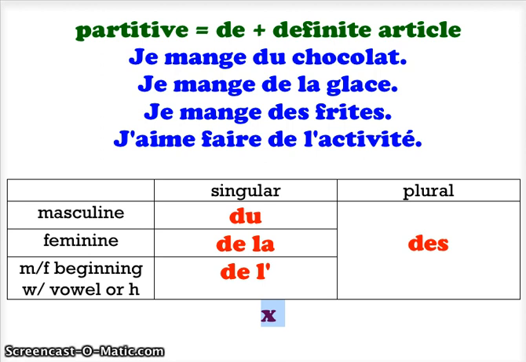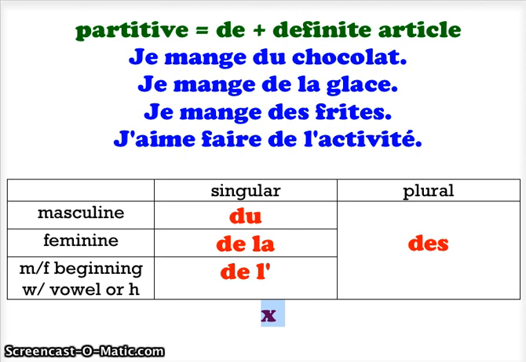All right. Why does it change? Well, I'm not sure, but I know that in English we kind of do the same thing. We don't say in English, I don't want some ice cream. We really don't. You can say that and people will understand what you mean, but it just doesn't sound right. In English, after a negative expression, we normally change the word some to any. And we say, I don't want any ice cream. So we kind of make a switch too after a negative expression. So it's not all that different from what the French do.